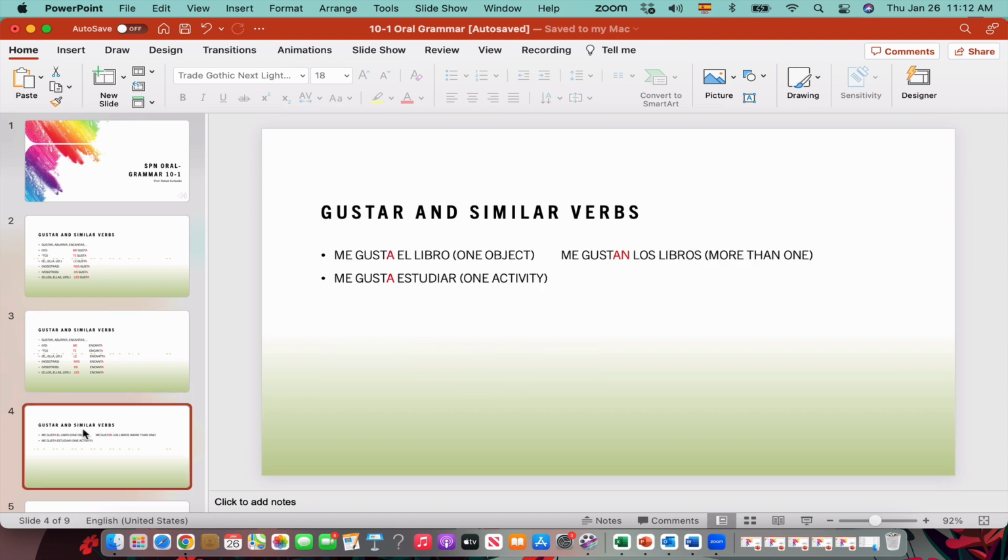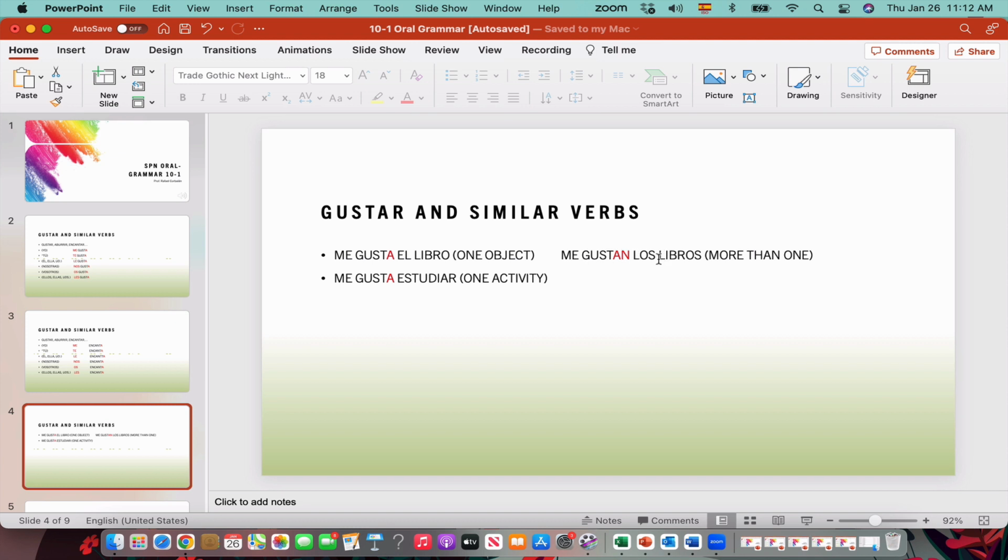Now, how do we use this? Well, with the verb gustar and encantar, this group of verbs, if you refer to one object, for example, me gusta el libro, you see it's only one book. In this case, gusta is singular. So you say me gusta el libro, te gusta el libro, le gusta el libro. But if you like more than one book, in this case libros, right? You'll see that instead of gusta, we use gustan. So it's a singular form for one object, and a plural form for more than one.